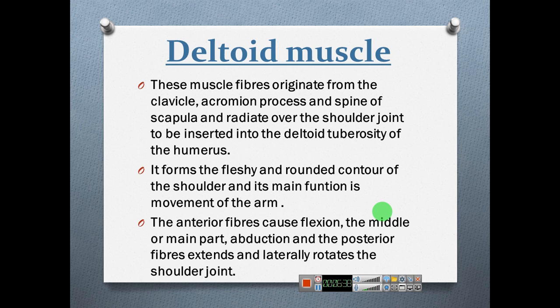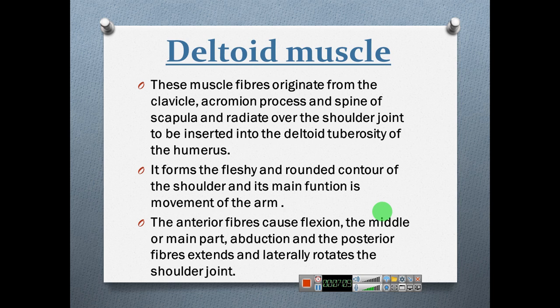Deltoid muscle. This is very important for us as nurses, because we are giving injections to the deltoid muscle. So you should keep that muscle in your mind. These muscle fibers originate from the clavicle, acromion process and spine of scapula and radiate over the shoulder joint to be inserted in the deltoid tuberosity of the humerus.